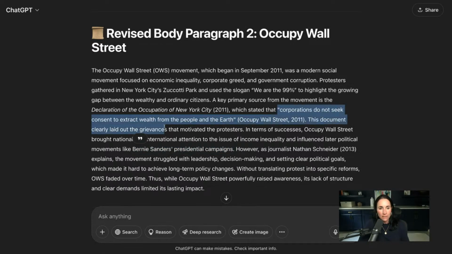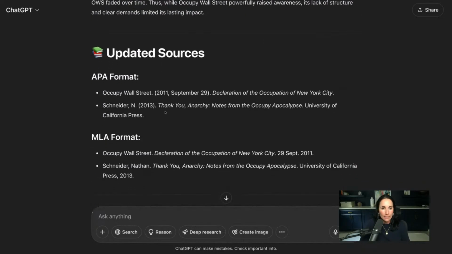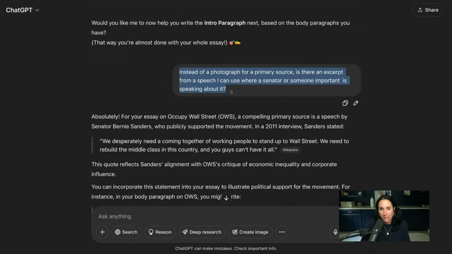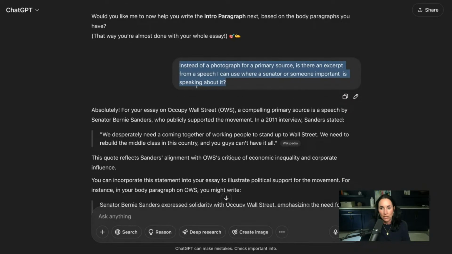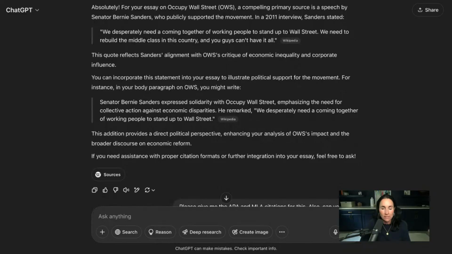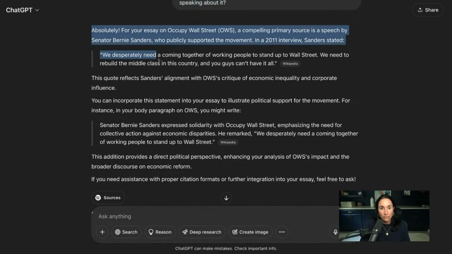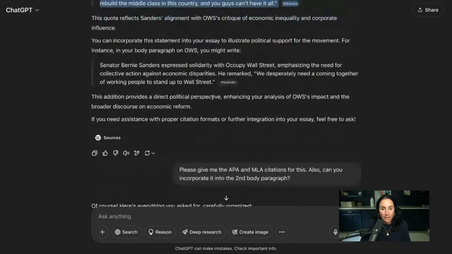Corporations do not seek consent to extract wealth from the people on earth. So this is one of the speeches. And you can see that this is the declaration of the Occupy Wall Street. So that's kind of an interesting one. And then I say, instead of a photograph as a primary source, is there an excerpt from a speech I can use? I think it was still giving me some of the photographs. And they gave me one for Bernie Sanders. And I said,